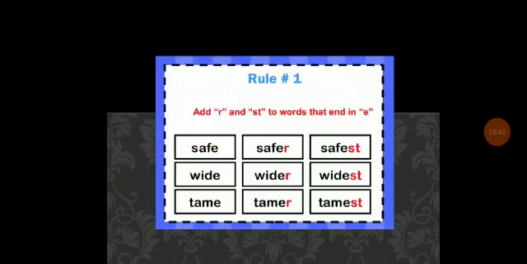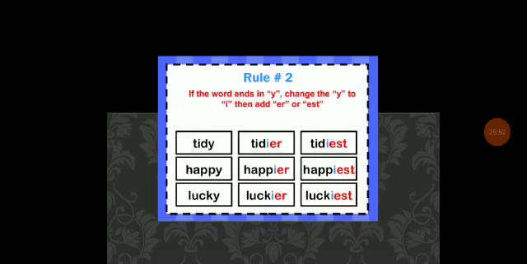And next one is rule one, like safe, safer, safest. So add er and est to words that end in e. This is rule one. And rule two: if the word ends in y, change the y to i, then add er or est. Like happy: change the y to i, then add er and est.